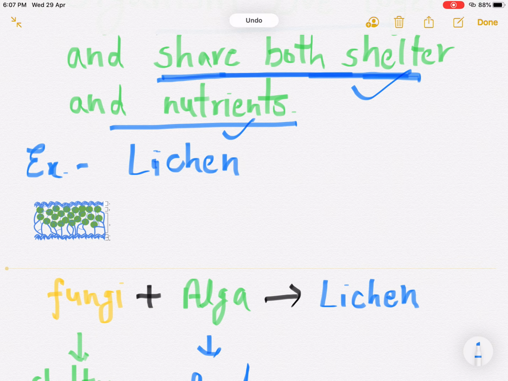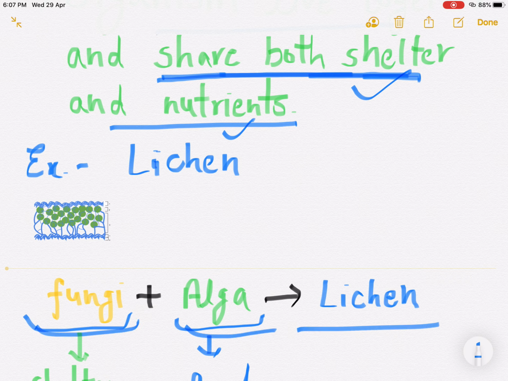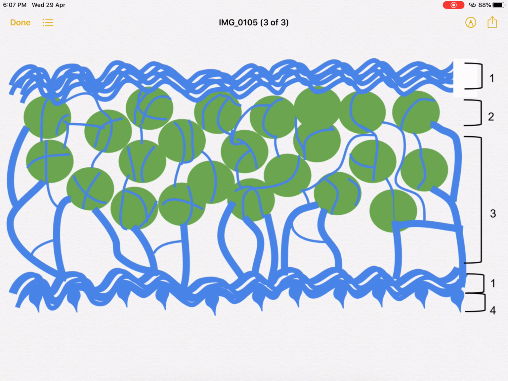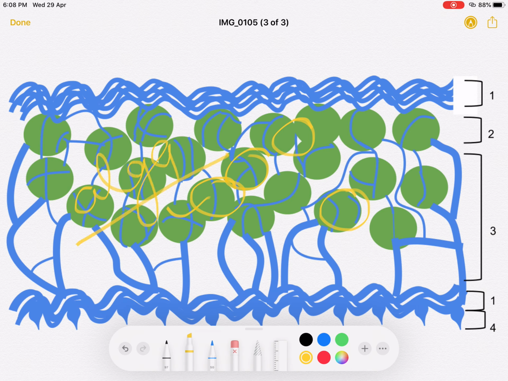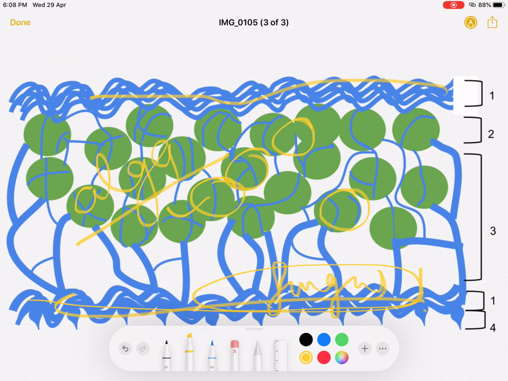When fungi and alga live together, they make lichen. Fungi and alga together are called lichen. You can see in this picture that the green part is alga. Alga has chlorophyll and can make its own food, and it provides that food to the fungus. The blue part here, this and this part, is the fungus, and the green part is alga. They both come together and make lichen.